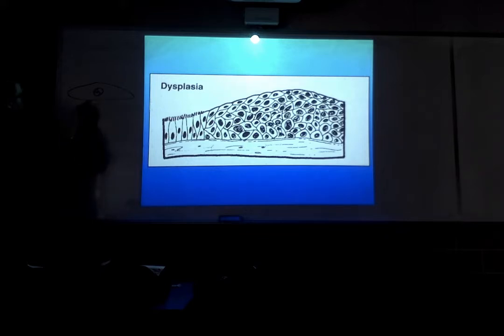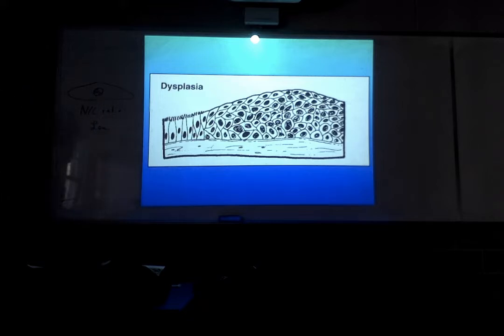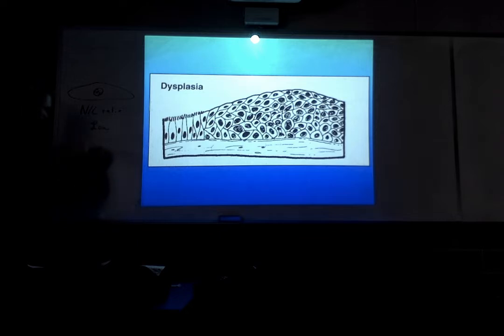Normally, we say that this cell has an NC ratio that is low. Okay? The nucleus is small in proportion to the cytoplasm. These cells are different. These cells have a rather large nucleus in proportion to its cytoplasm. We say that this cell has an NC ratio which is high.